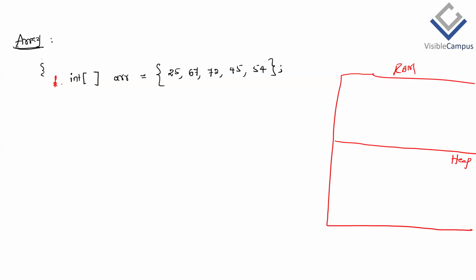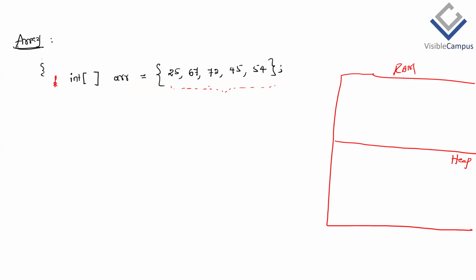Because when JVM executes this line of code, the right hand side part is executed first, and arrays are objects. Remember, there is a next way of declaring an array with a different syntax, where I can convince you why it is an object.